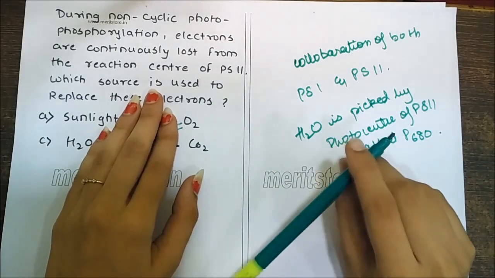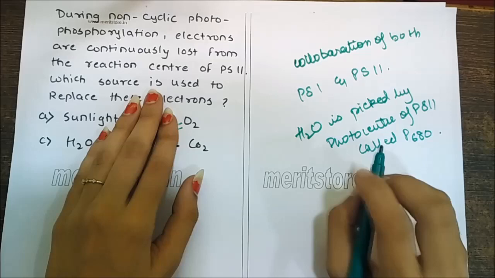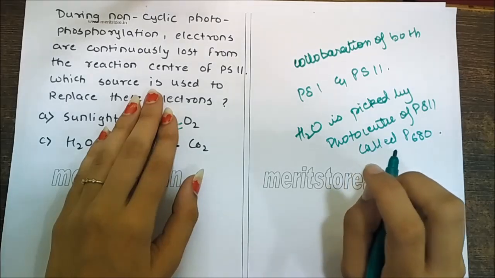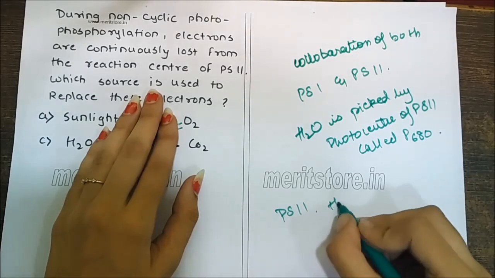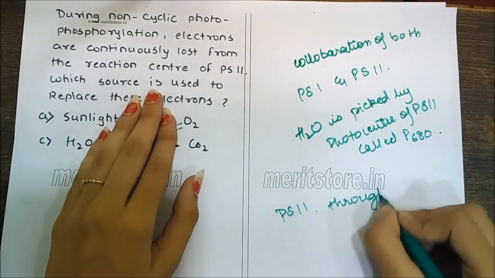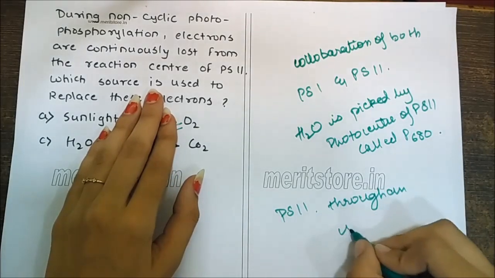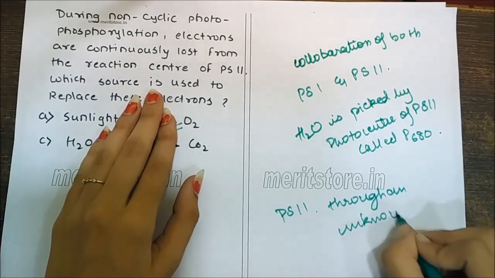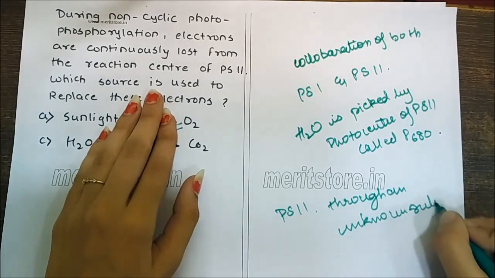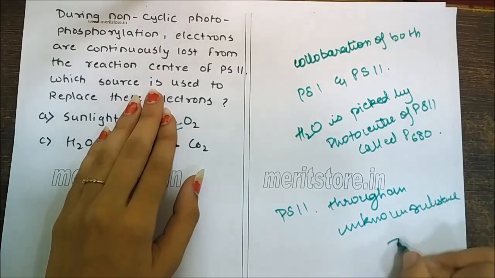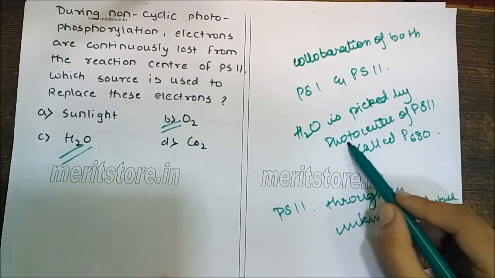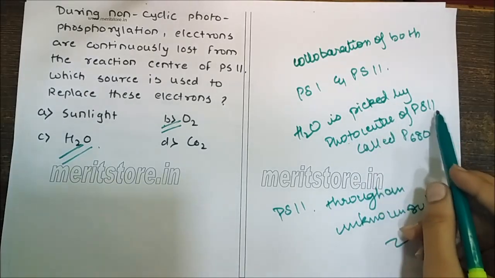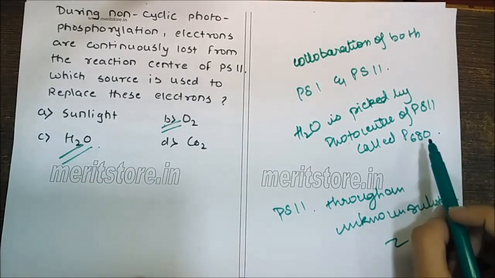Electrons released during the photolysis of water are immediately accepted by the oxidized reaction center of PS2 through an unknown substance Z. So the correct option is H2O, because electrons from H2O are picked up by the photocenter of PS2 called P680.